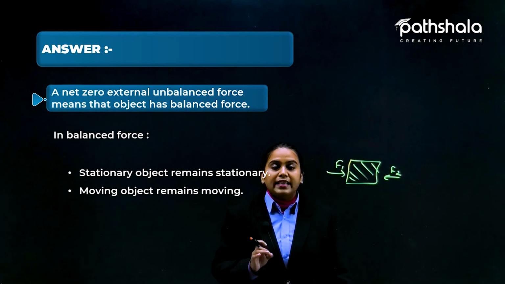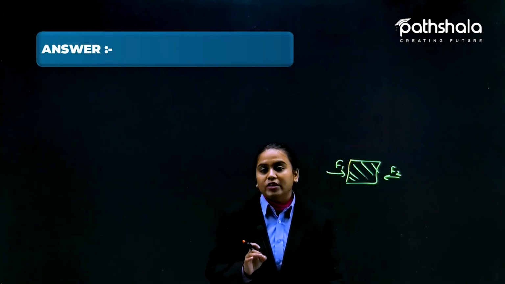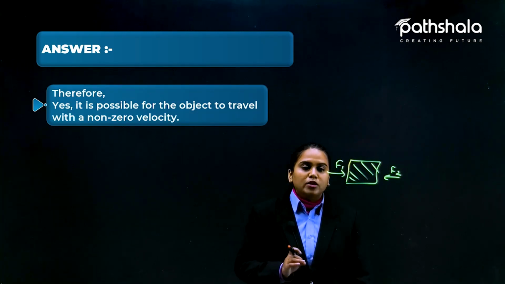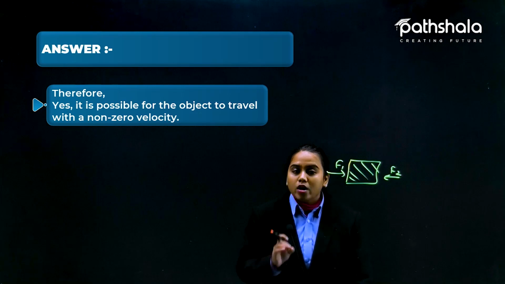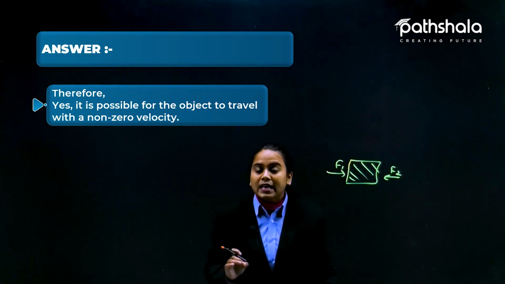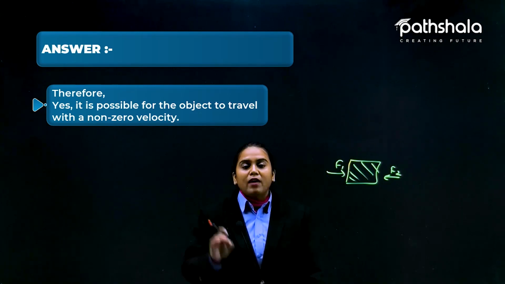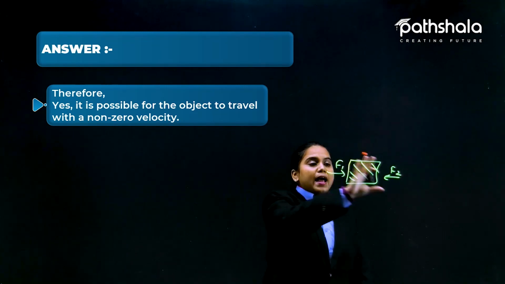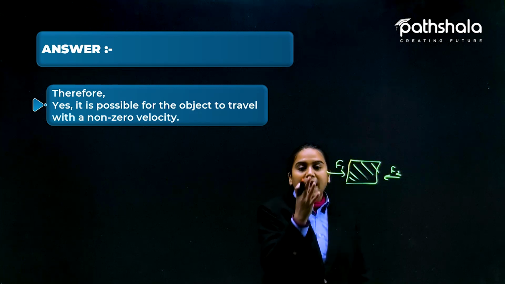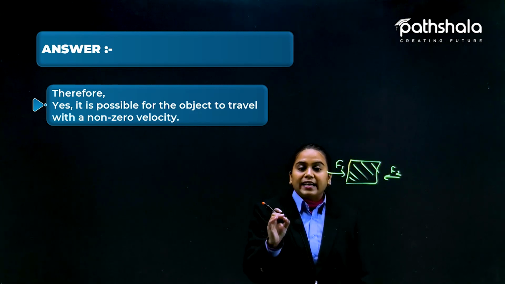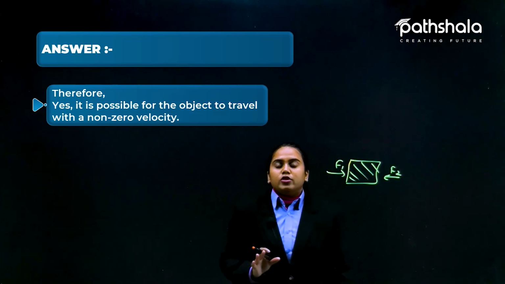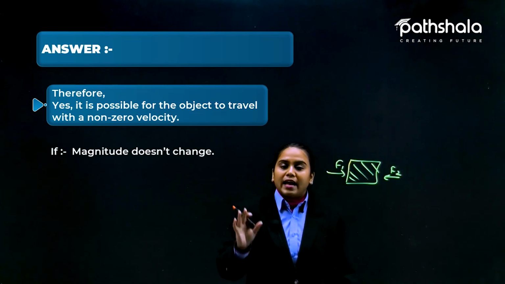That gives us an idea that the direction is also not going to be changed. Therefore we can say that yes, it is possible for the object to travel with a non-zero velocity. Non-zero means that some value of velocity is there on this object, though some external forces are applying on it that add up to zero, and that makes it balanced. This is how this question works.